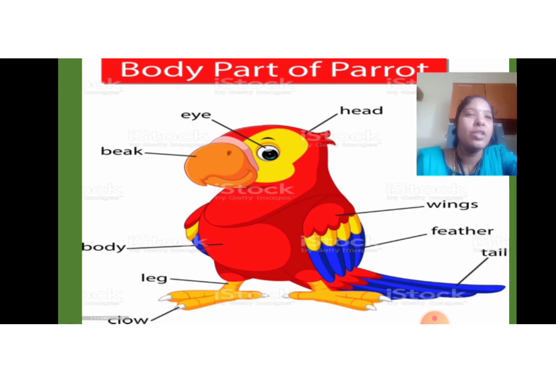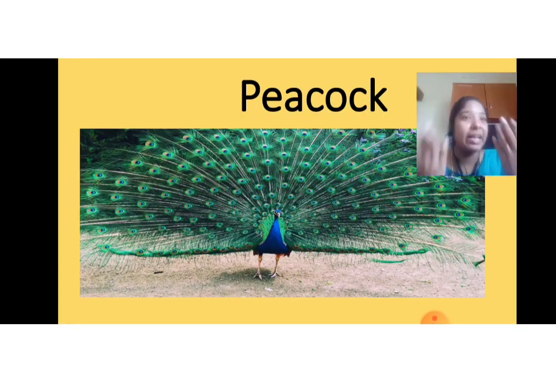C-L-O-W. So now these are the body parts for the parrot. And here comes the peacock, which is our national bird. Can you all say which is our national bird? Yes, you're right. Peacock is our national bird.